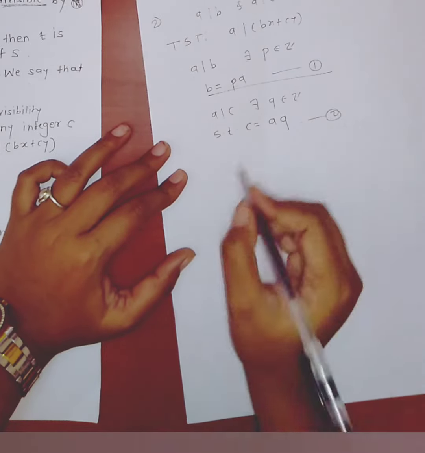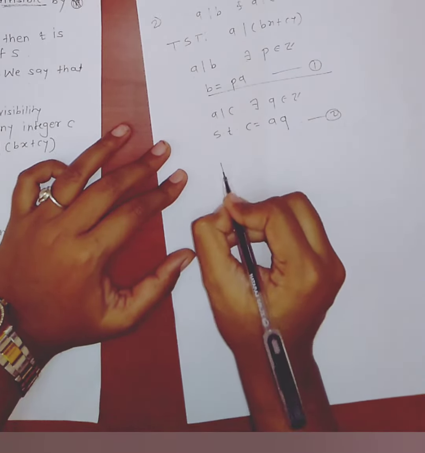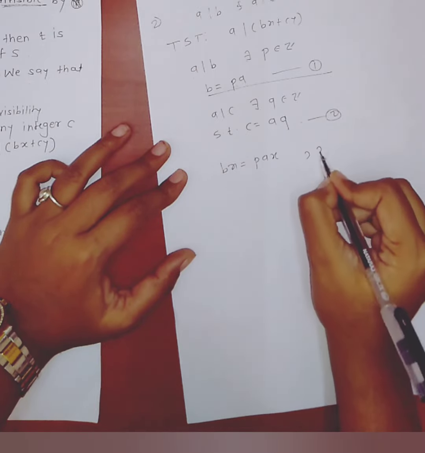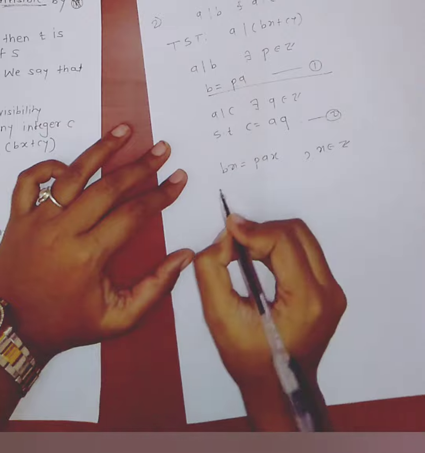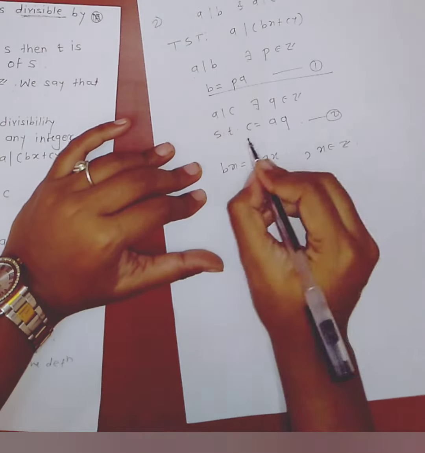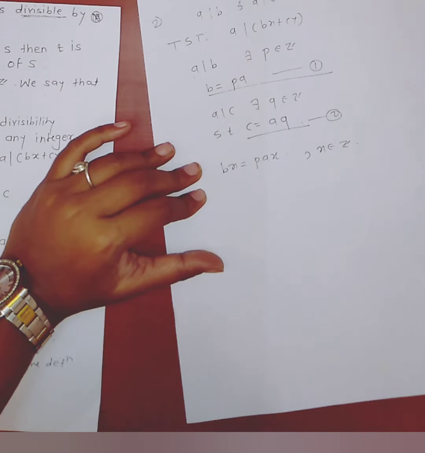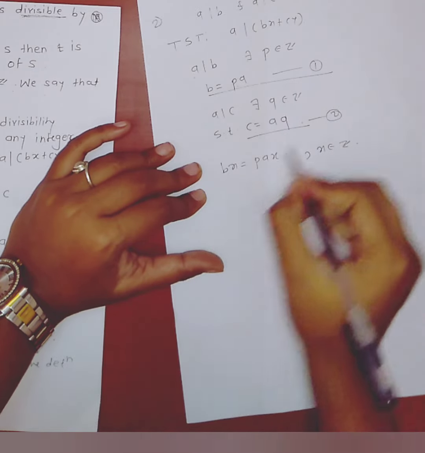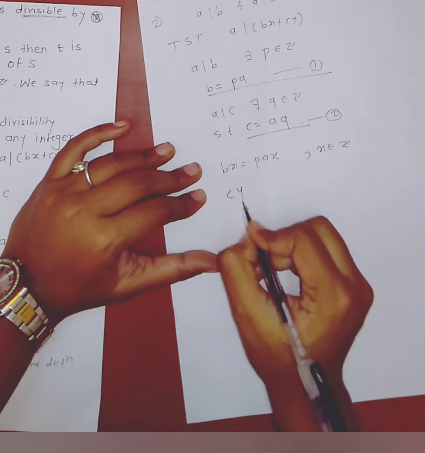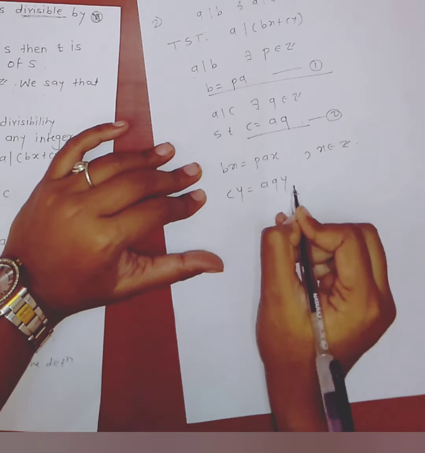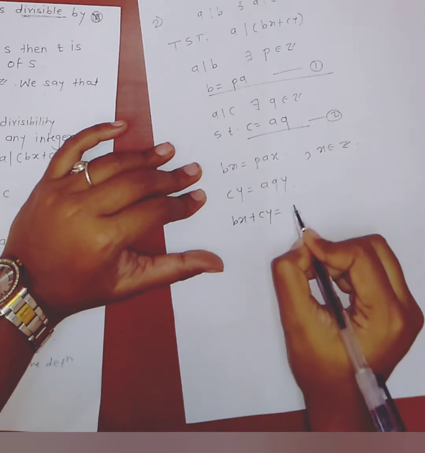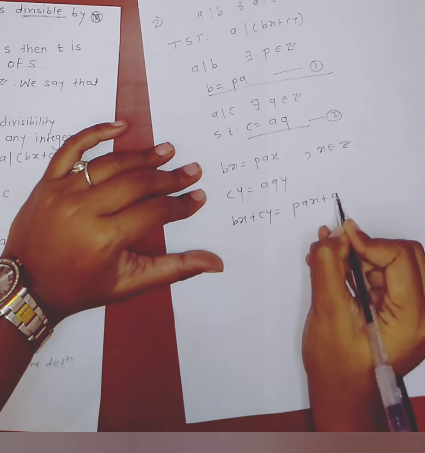Now multiply equation 1 by x. We get bx equals pax, where x also belongs to Z because x and y are given as any integers. Multiply equation 2 by y on both sides: cy equals aqy. Add these two equations, we get bx plus cy equals pax plus aqy.